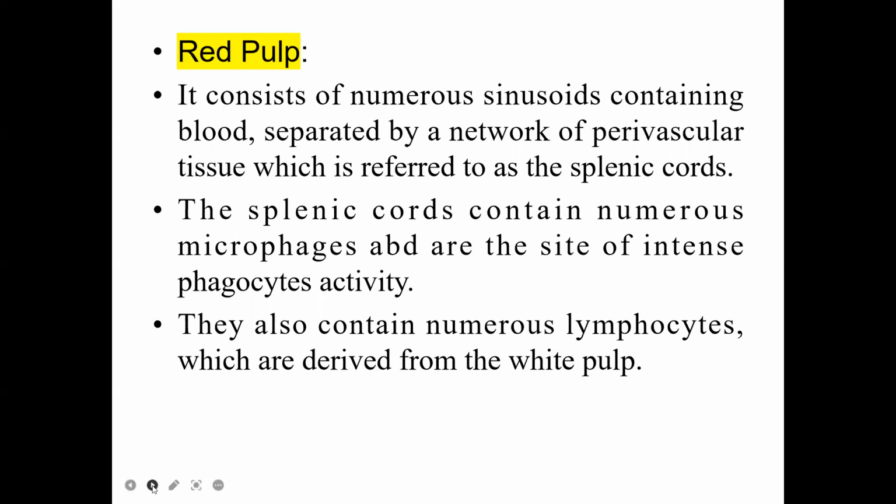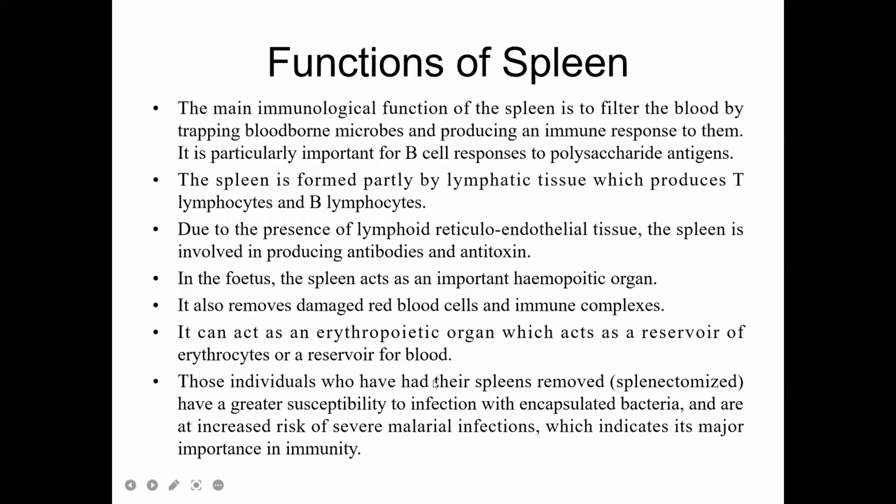Next, coming to the red pulp, which has numerous sinusoids. These sinusoids contain blood, separated by a network of perivascular tissue referred to as splenic cords. The splenic cords consist of macrophages and other sites of phagocytic activity. They also have numerous lymphocytes, which are derived from the white pulp.